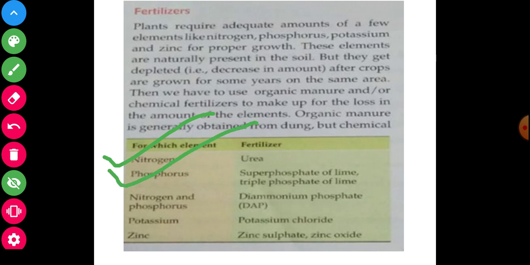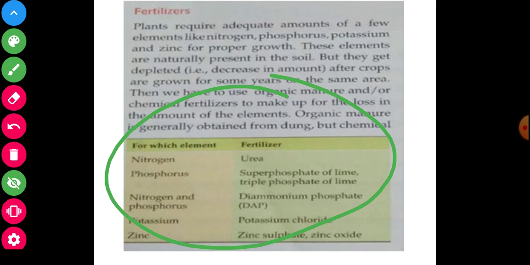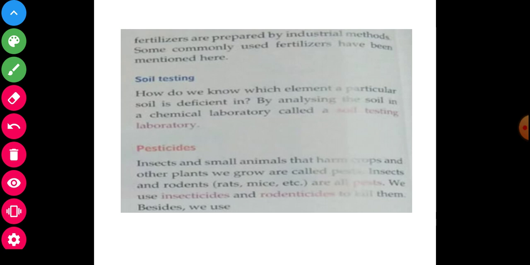Is that clear? For nitrogen and phosphorus together, we will use DAP, another name diammonium phosphate. For potassium, we will use potassium chloride. Zinc is very helpful for plant growth: zinc sulfate, zinc oxide. My dear students, see and observe. These are the most important fertilizers for the growth of plants. See and observe carefully the next paragraph.